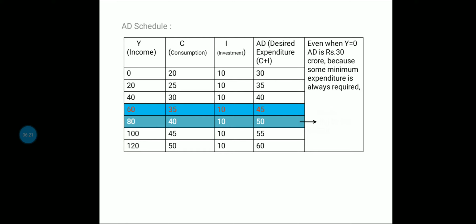Then when the level of income is 40, it is 40. And when the level of income is 60, it is 45. From this point, savings takes place. Even when Y is equal to 0, AD is rupees 30 crore because some minimum expenditure is always required.